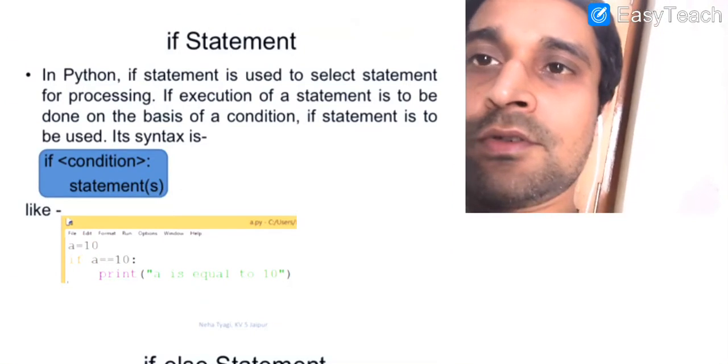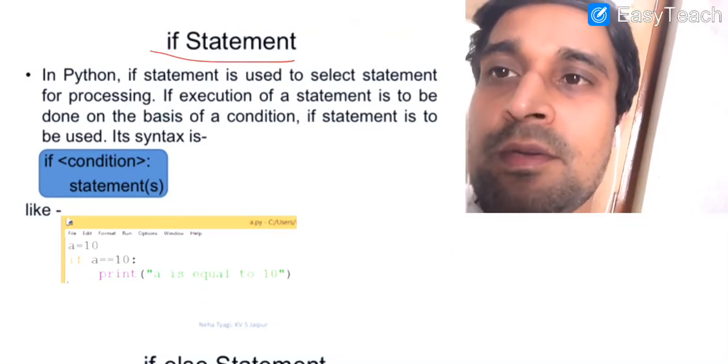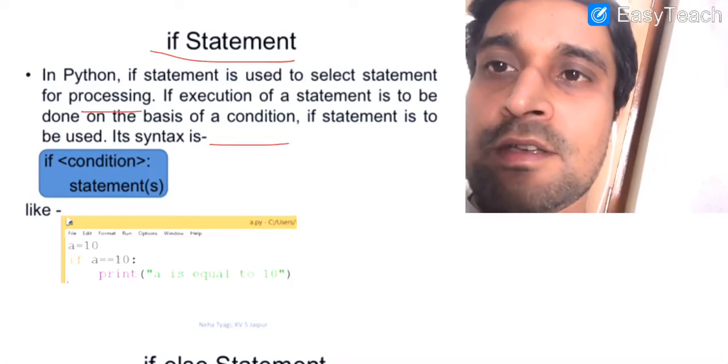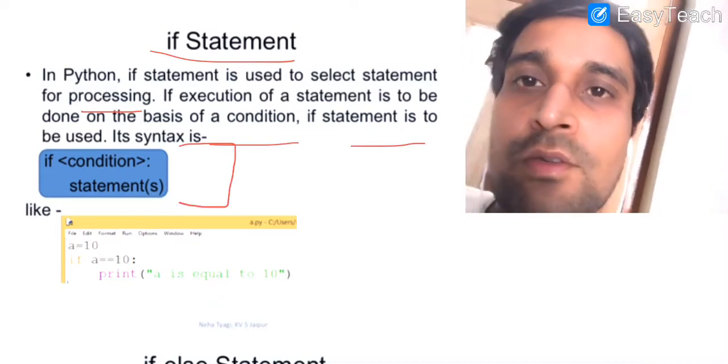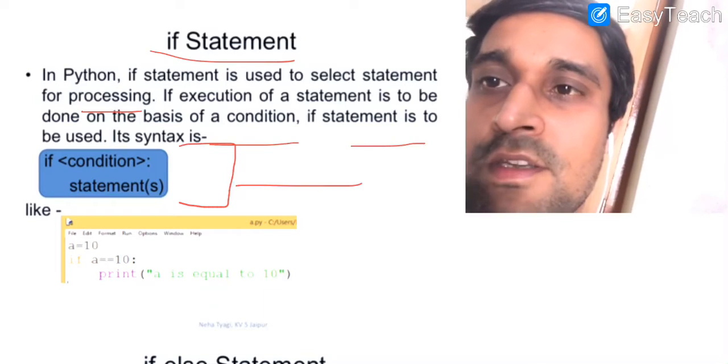Now the very first conditional statement is the if statement. If statement is basically used to select statements for processing on the basis of certain condition. If your condition is true, then the corresponding set of statements will execute, otherwise nothing will take place. The syntax is given here.